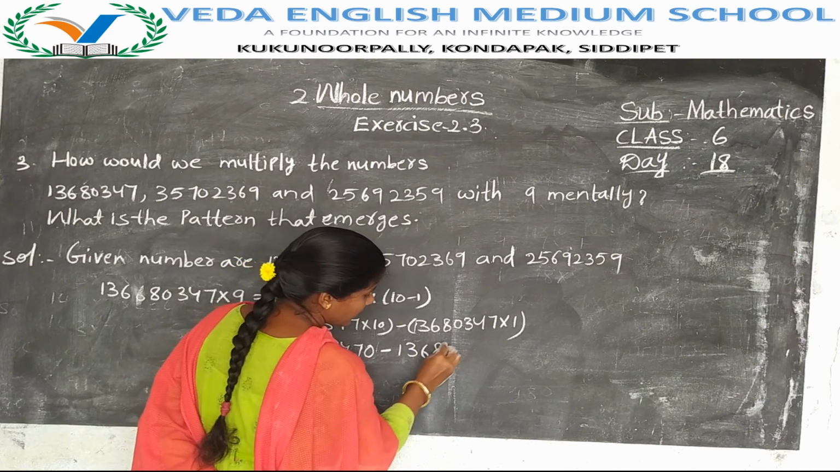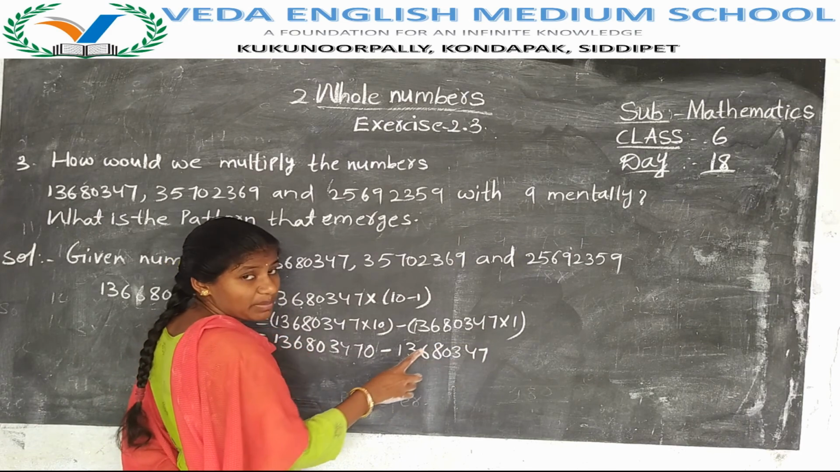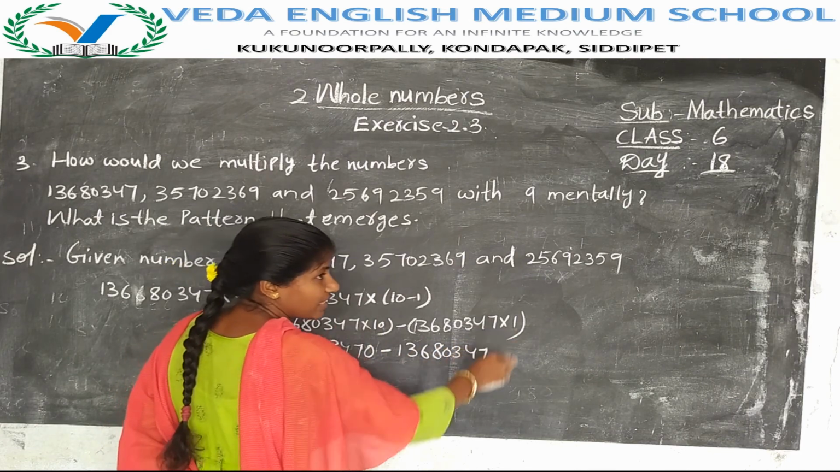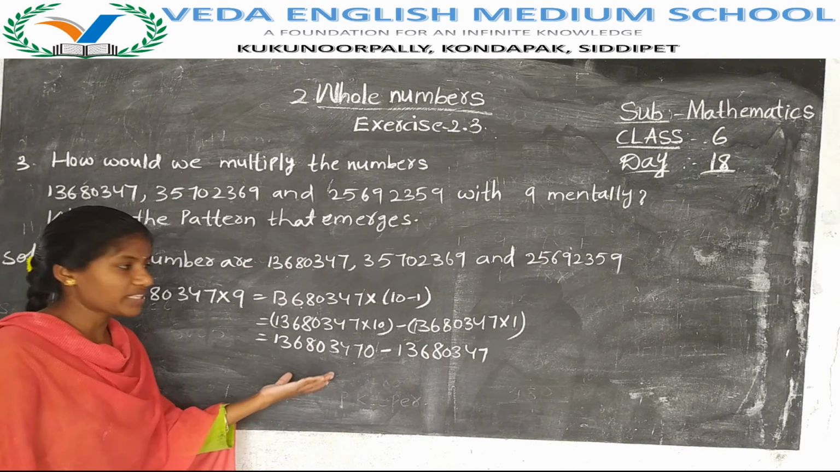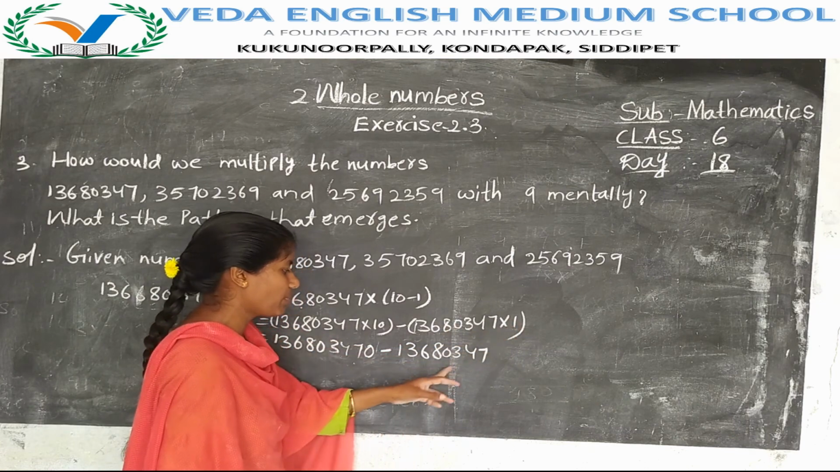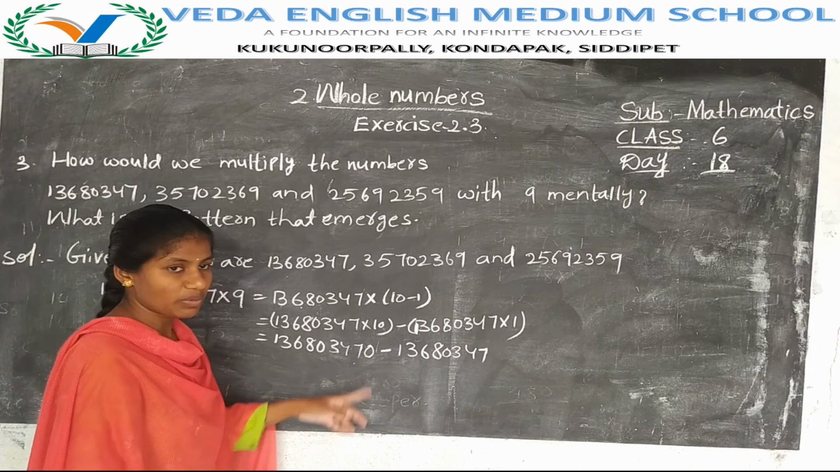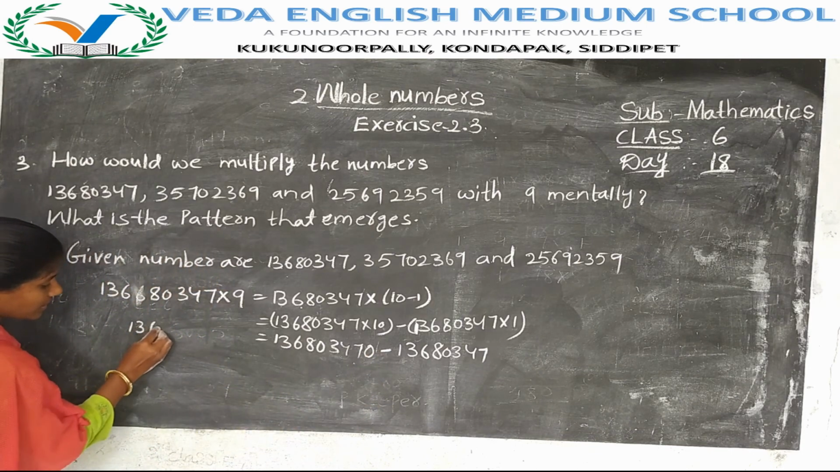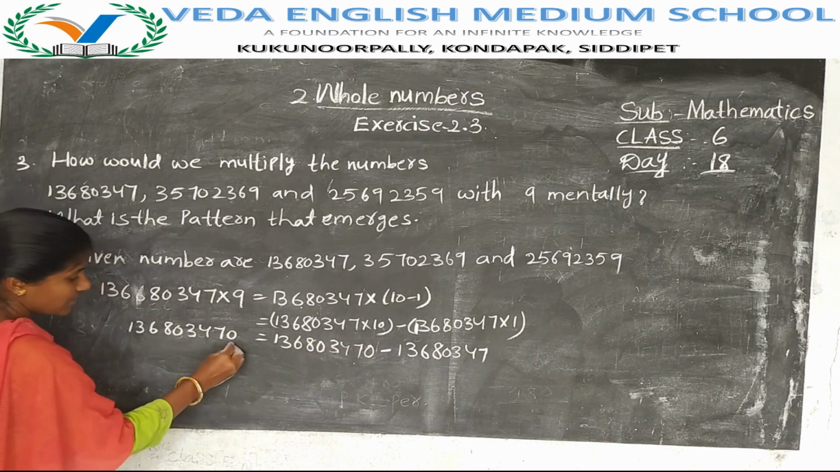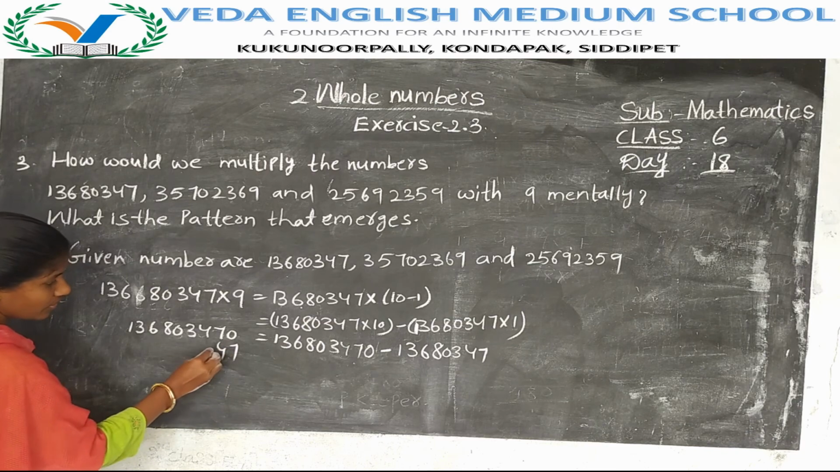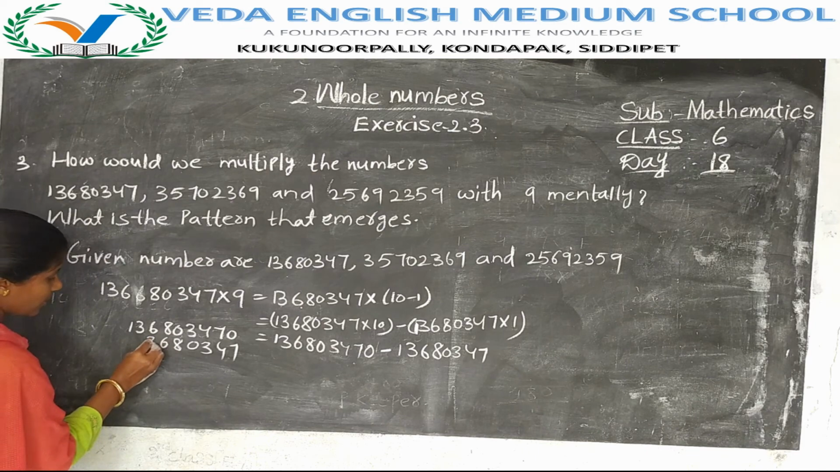Minus 1, 3, 6, 8, 0, 3, 4, 7. If you multiply any number with 1, you will get the same number as the answer. 1 is called the multiplicative identity, and we have learned it in the properties. Here also, if you multiply this number with 1, you get the same number, so I have written the same number. In between these two numbers we have the subtraction symbol. So subtract 1, 3, 6, 8, 0, 3, 4, 7 from 1, 3, 6, 8, 0, 3, 4, 7, 0.